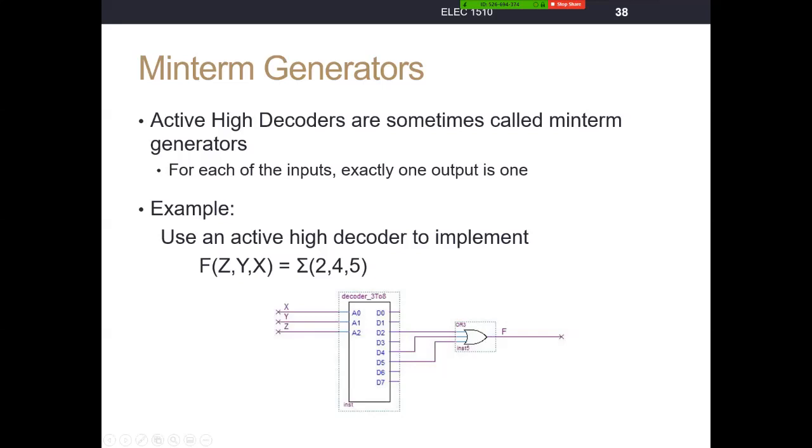So this is how we use a decoder as a minterm generator to implement a function like this. We use active high decoders to implement sum of products because they're minterm generators, and minterms are what we use in sum of products form. So active high decoders are minterm generators.